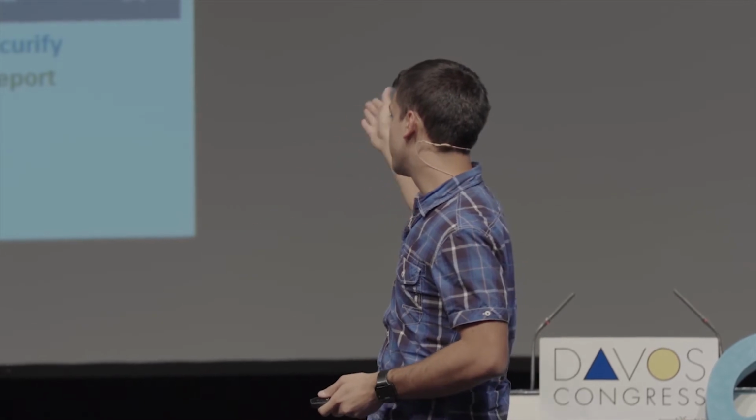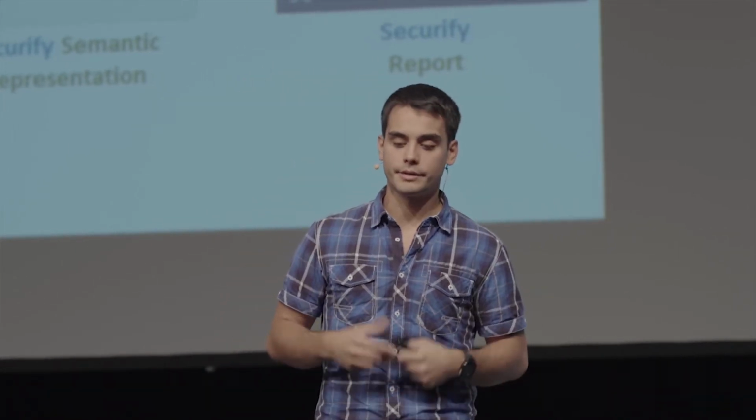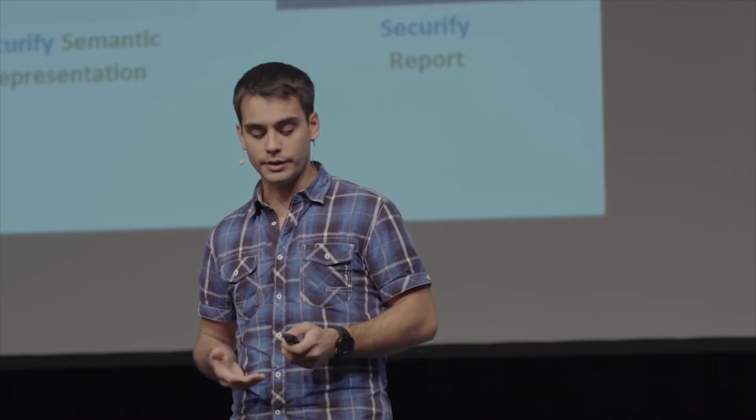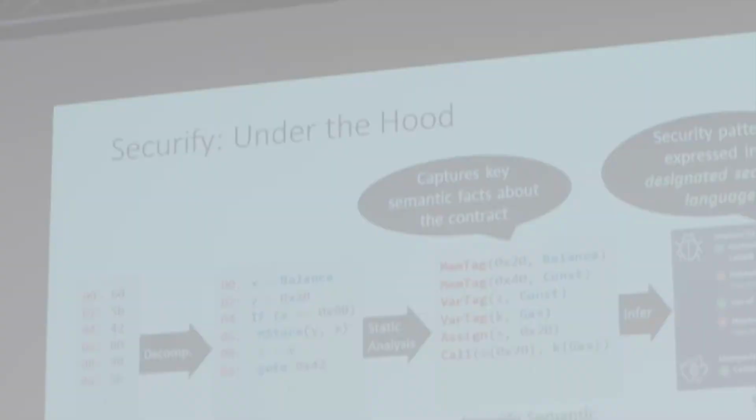And from all these semantic facts, you can get the Securify report, which is what is interesting for you. That is, you have this contract that you would like to deploy on the chain, and you don't know how much you want to trust it. So this Securify report provides you higher guarantees that this is actually what you want to deploy and that it doesn't have the flaws that you were afraid of.